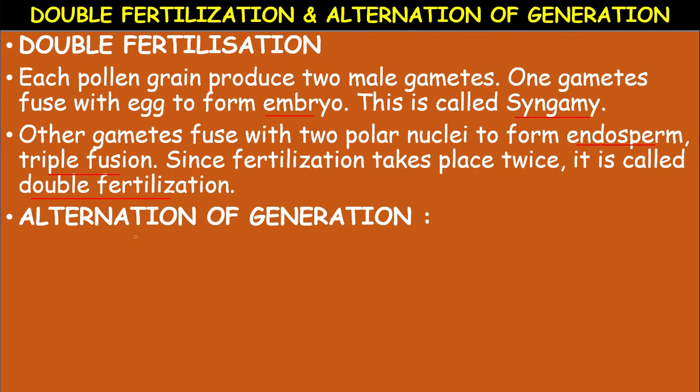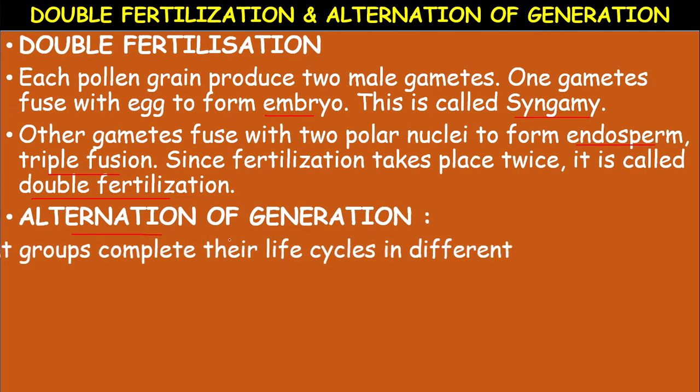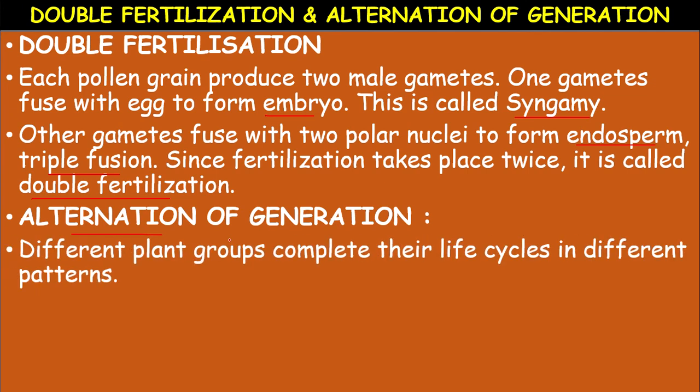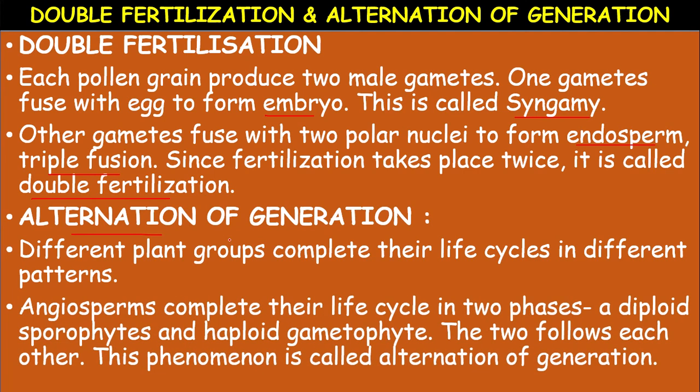Next, alternation of generation. What is alternation of generation? Different plant groups complete their life cycle in different patterns. The angiosperms complete their life cycle in two phases, a diploid sporophyte and a haploid gametophyte. The two follow each other. So this phenomenon is called alternation of generation.